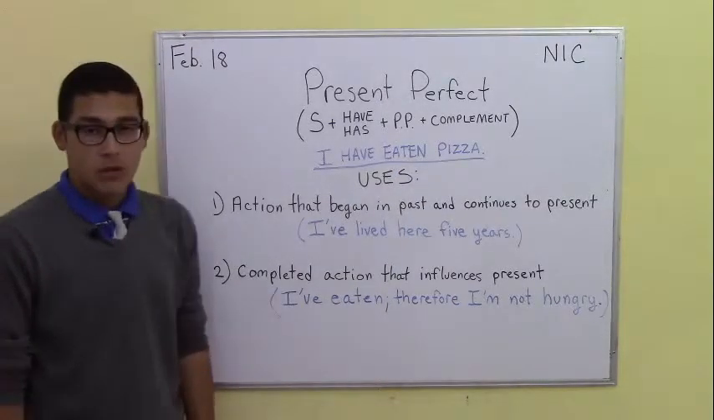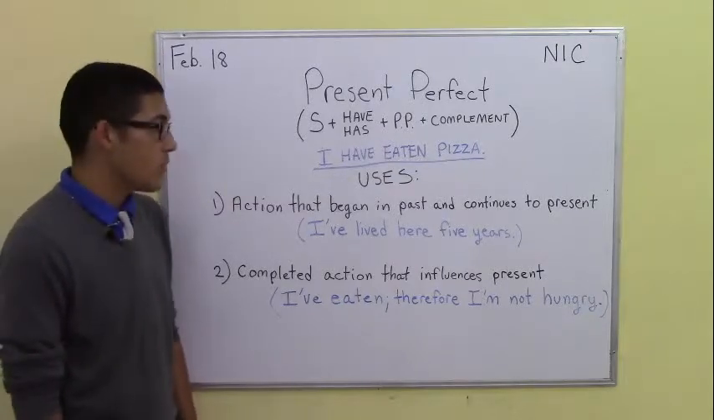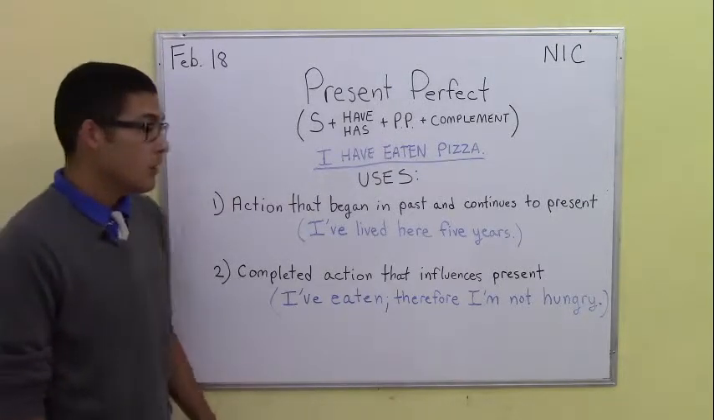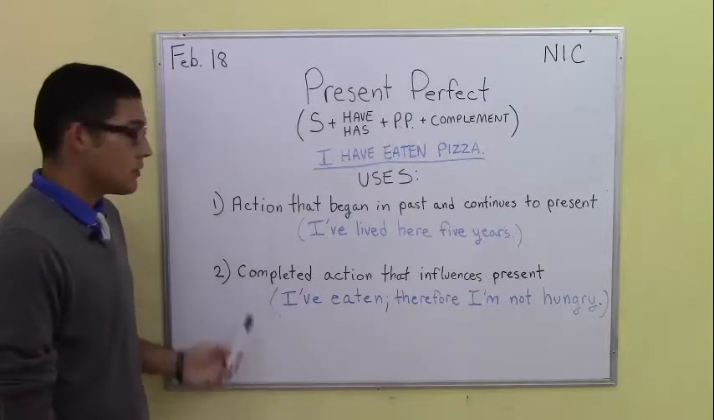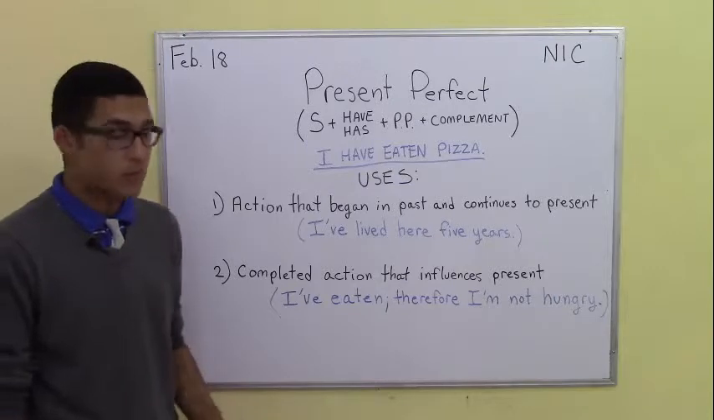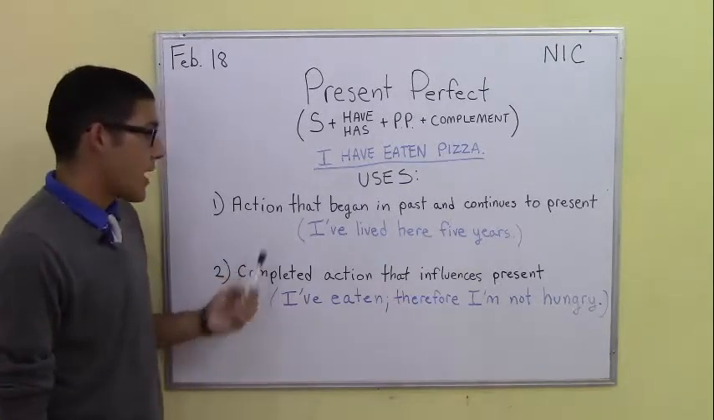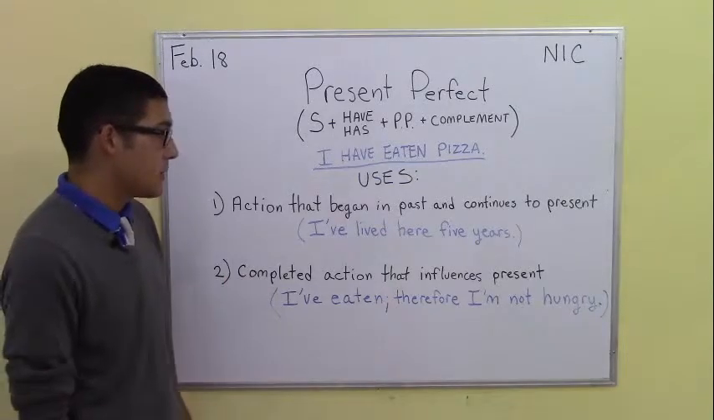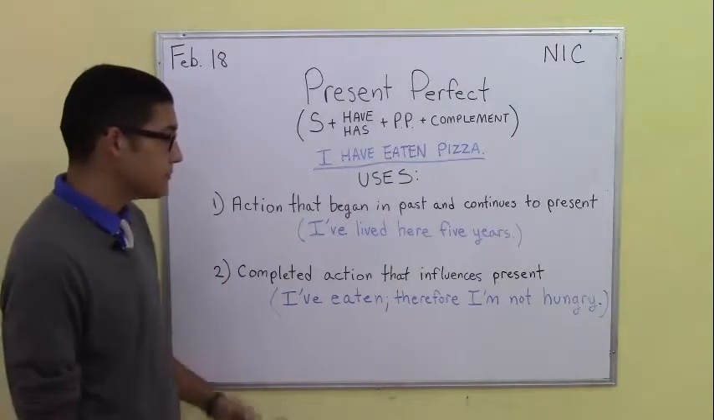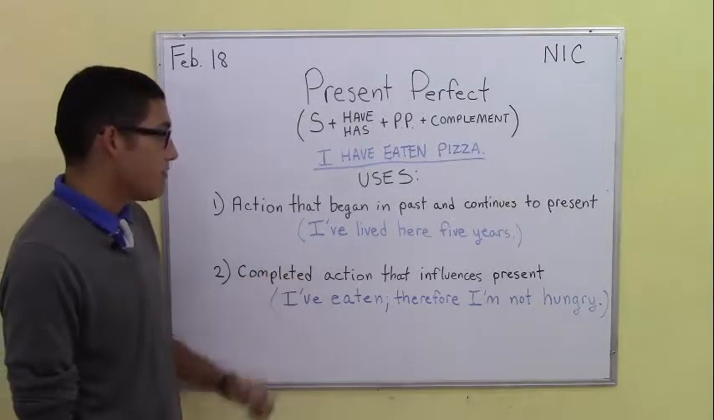Now, one may wonder, when is the present perfect tense used? What situations call for its use? Well, in general, there are two categories of situations that create the need for the present perfect tense. The first one is when we seek to refer to an action that began in the past and continues to the present. So our example sentence is, I've lived here 5 years.